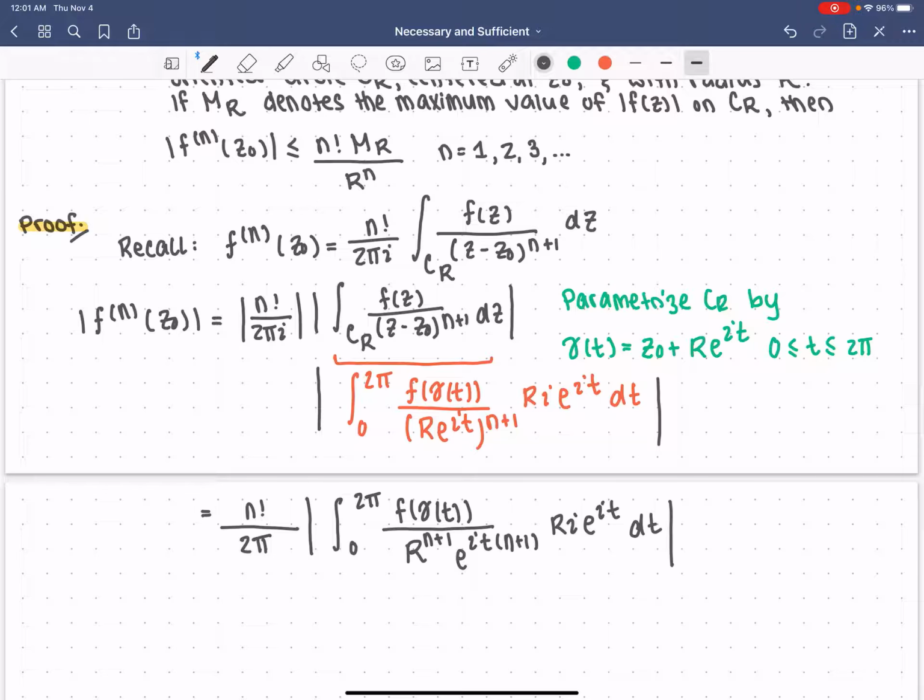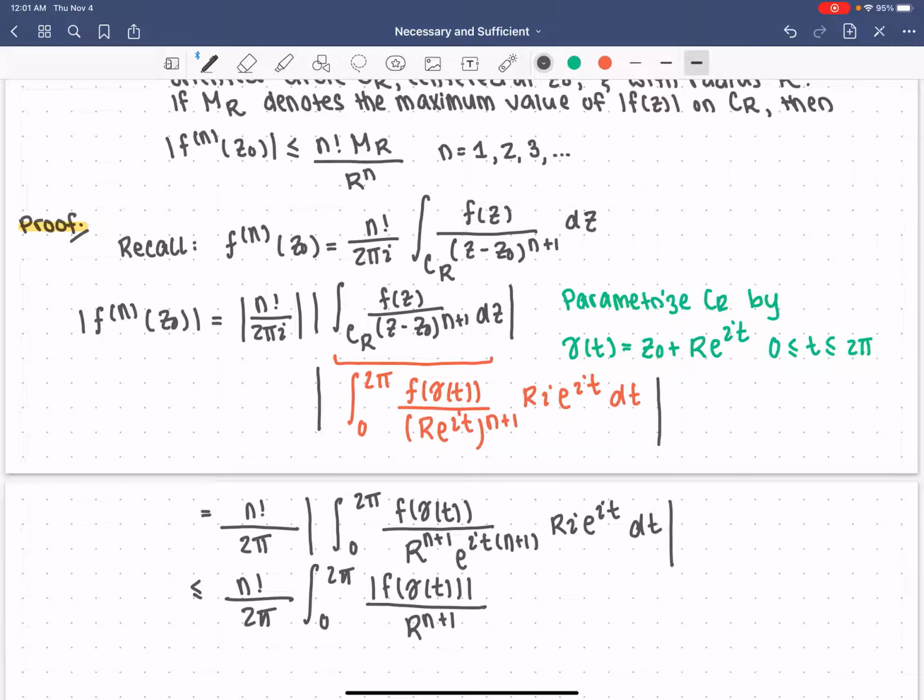So now let's actually use our inequality. Let's pass the modulus inside the integral. So this is less than or equal to n factorial over 2 pi, integral from 0 to 2 pi, of the modulus of f of gamma of t divided by R to the n plus 1. Remember, R is greater than 0, it's a radius. If I take the modulus of e to the it times n plus 1, that's just 1.